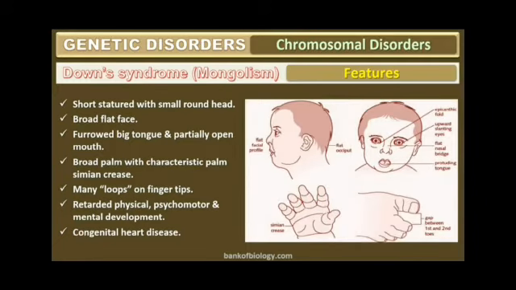So you can see people like this. As their eyes are somewhat different, they are called mongoloids. And this is called Mongolism.